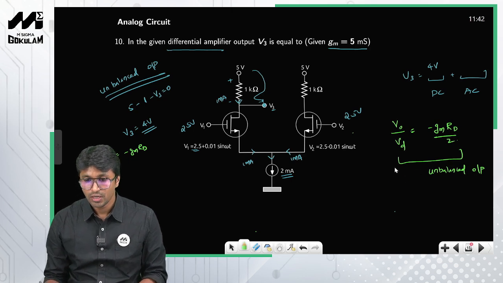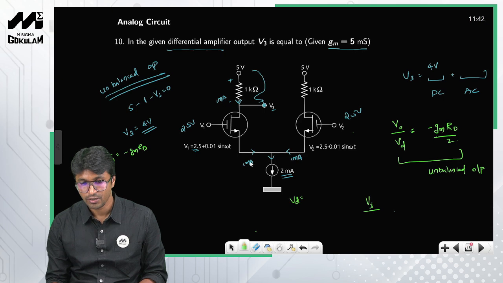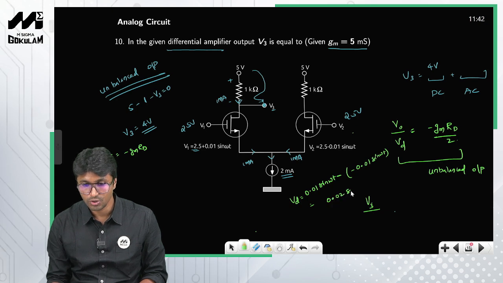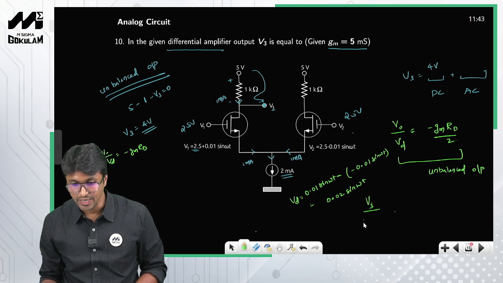Okay, now look at this one. Gm is given to you and Rd is also given to you. So V naught is equal to V3. So what is Vd? Vd is 0.01 sin omega t minus the difference between the inputs, right? So minus, minus 0.01 sin omega t, right? So this is 0.02 sin omega t. So Vd is nothing but 0.02 sin omega t, right?